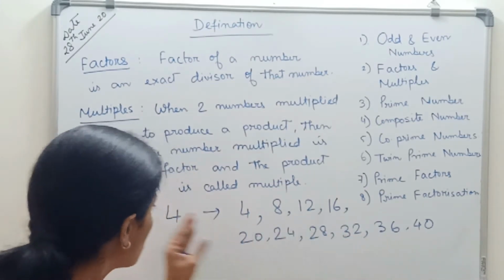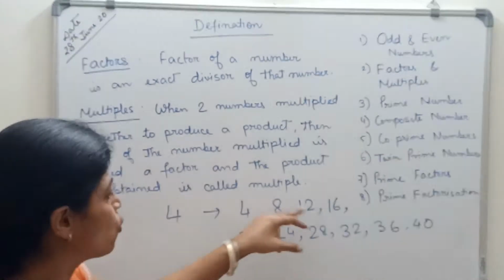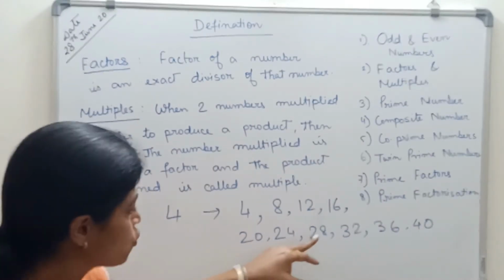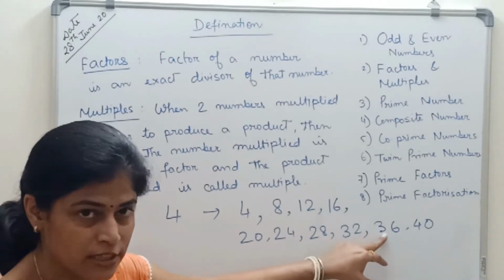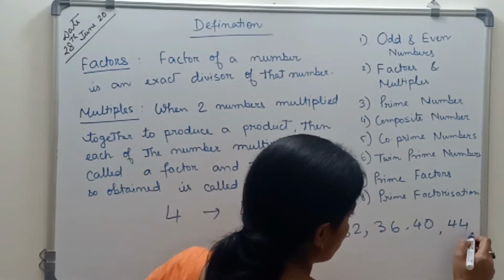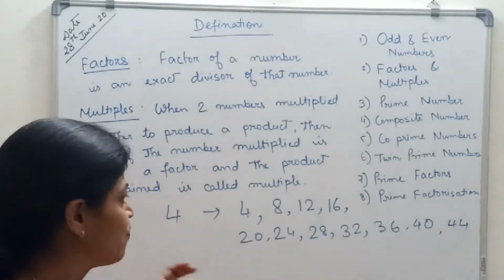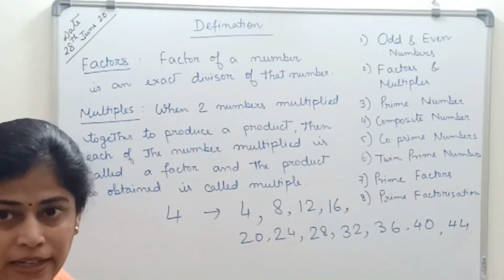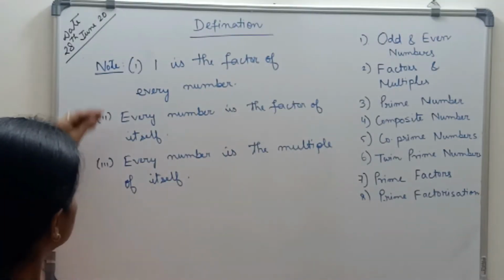How does it come? 4 ones are 4, 4 twos are 8, 4 threes are 12, 4 fours are 16, 4 fives are 20, 4 sixes are 24, 4 sevens are 28, 4 eights are 32, 4 nines are 36, 4 tens are 40. And it will keep on moving. 4 elevens are 44, and similarly it will go on. So you understand the basic difference between multiples and factors. This is a point to be noted.